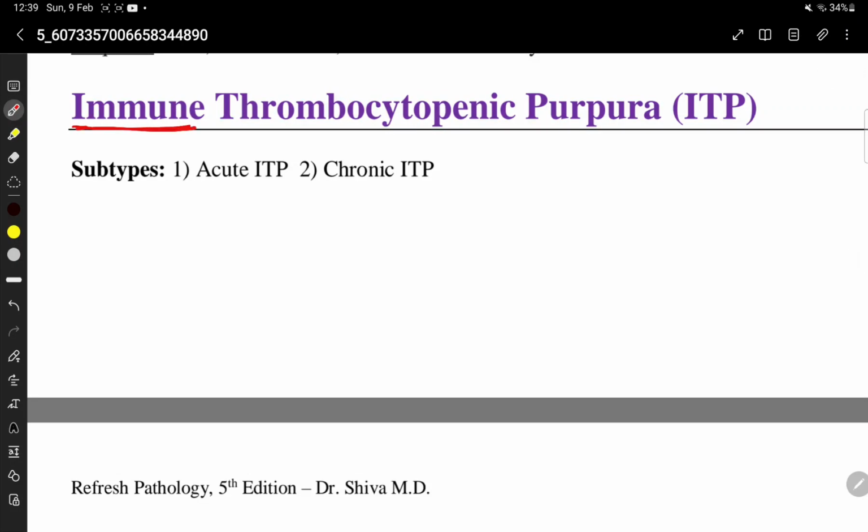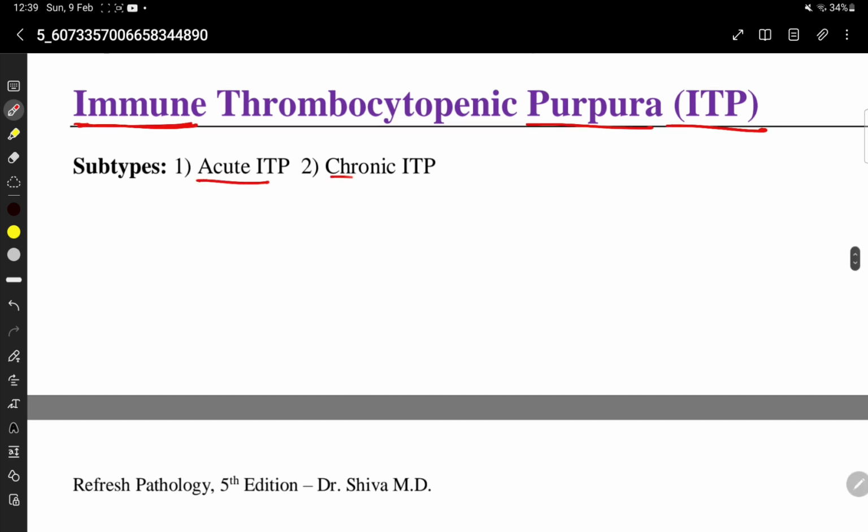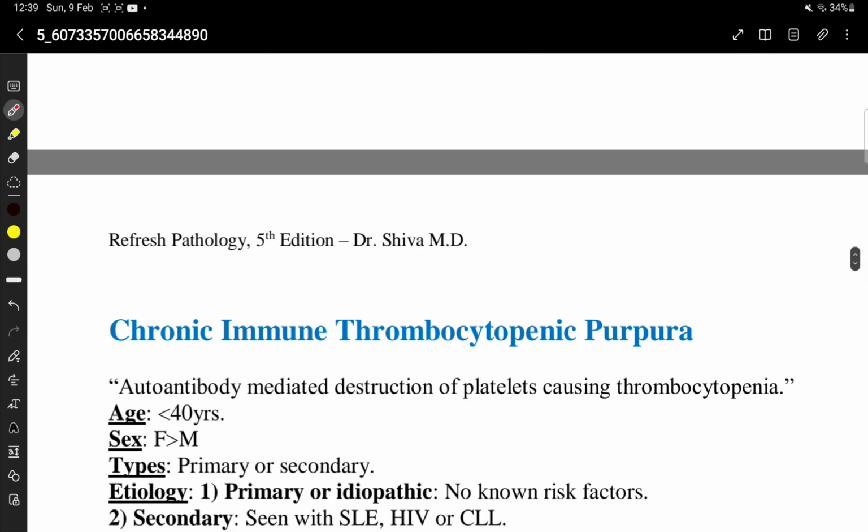Immune thrombocytopenic purpura, or ITP. It has two subtypes, acute ITP and chronic ITP.